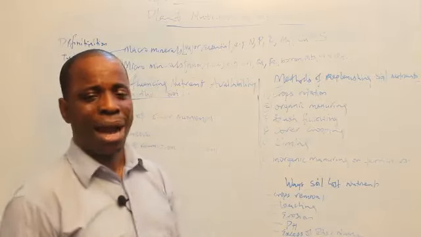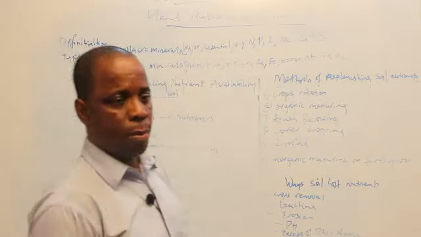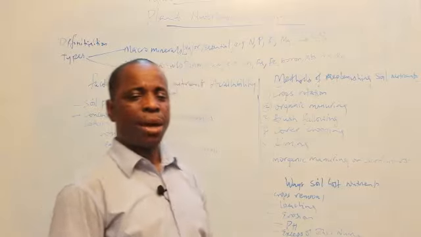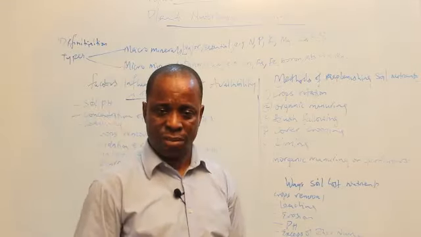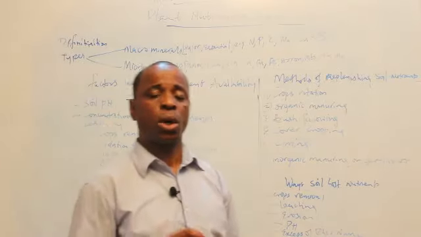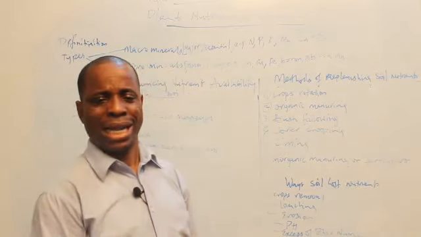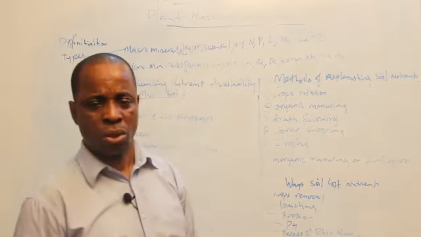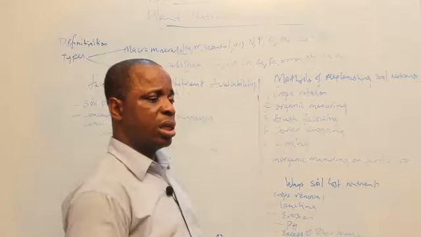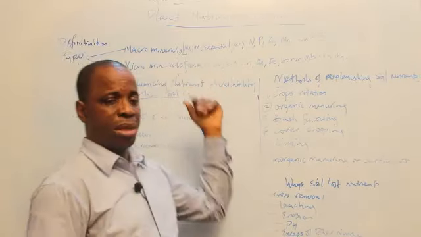Apart from macro minerals, we have the micro minerals. The other one was macro; this one is micro. Micro means small, like microorganism, small organism. It's not that those minerals are too small, but the crops require them in small quantity. It's just like the portion of your salt to your rice. You take big rice, but put small salt there. So also the micro minerals are required in very small quantities. That's why we also call them minor minerals, or trace minerals.